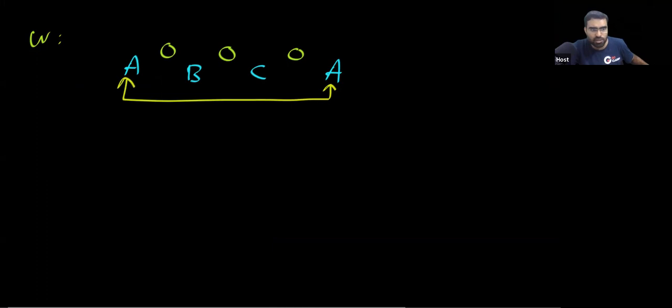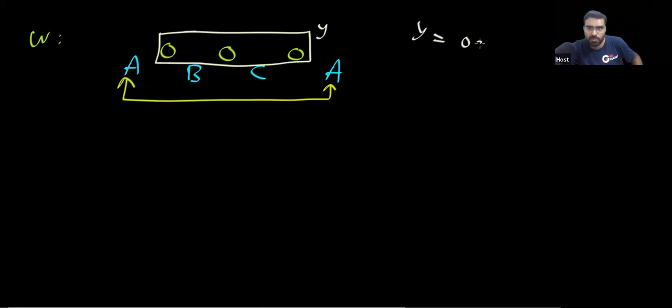Between this repetition, what is Y now? So this is your Y. So your Y is 000. What is your X? X is the empty string. What is your Z? Z is the empty string.